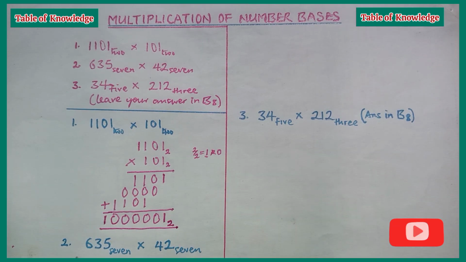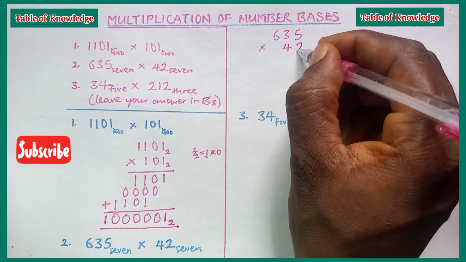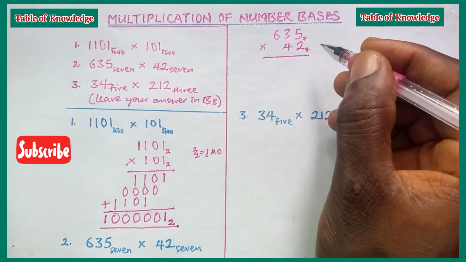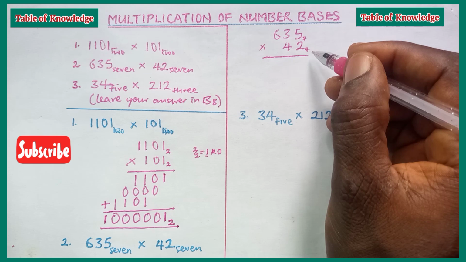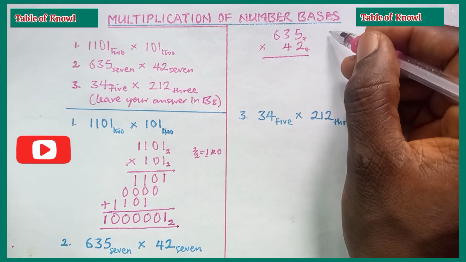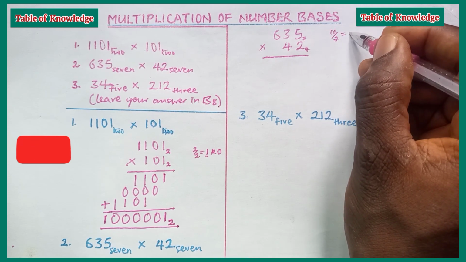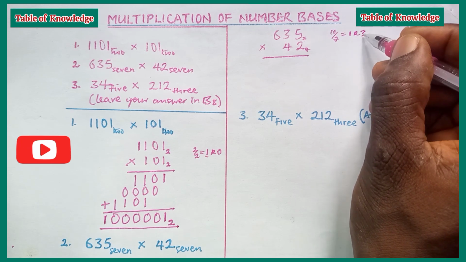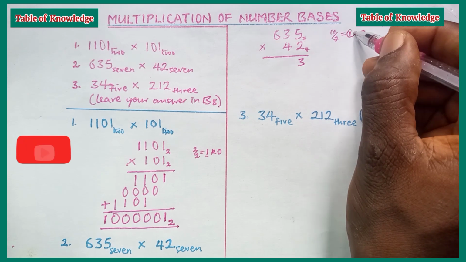Let us try the number 2. 635 in base 7 times 42 in base 7. We arrange it 635 times 42 both in base 7. Now 2 times 5 is 10. 10 is greater than 7, which is the base. So we cannot write down 10. We use the base to divide the 10. We write down the remainder and transfer the whole number. So 10 divided by 7 is 1 remainder 3. We write down the remainder, which is 3, and we carry 1.